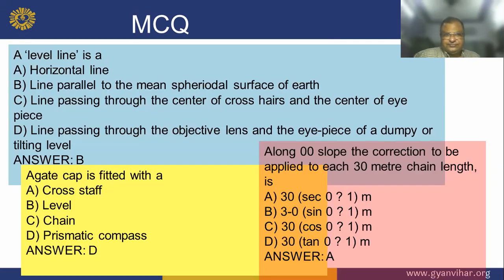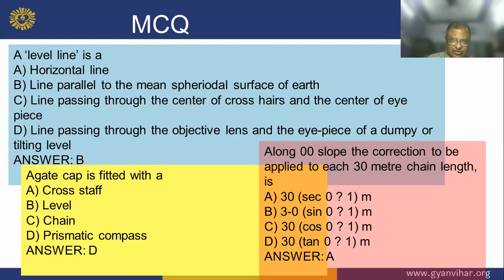Next question. A level line is a, so what is the correct answer? So correct answer is B, line parallel to the mean spherical surface of the earth.